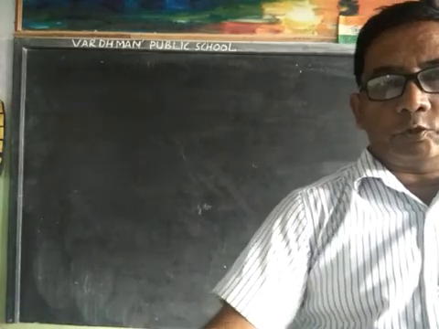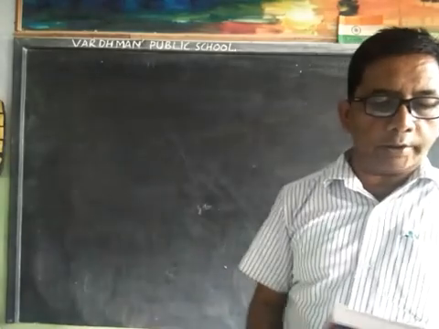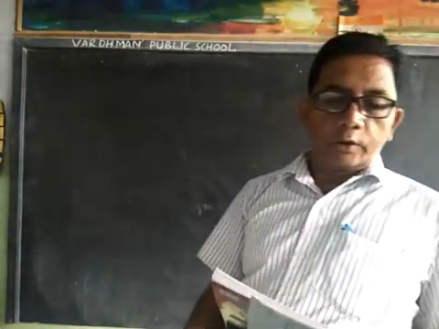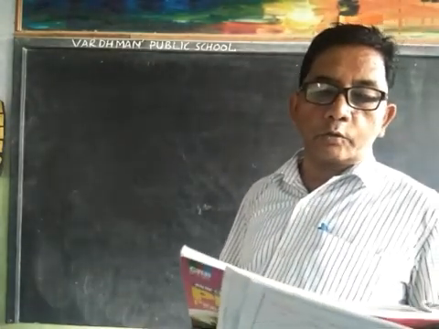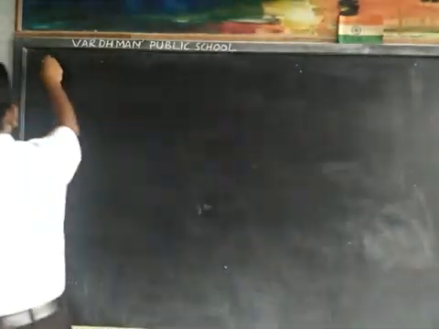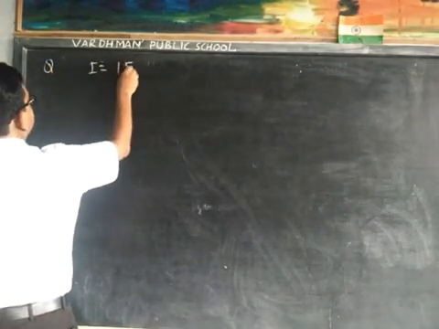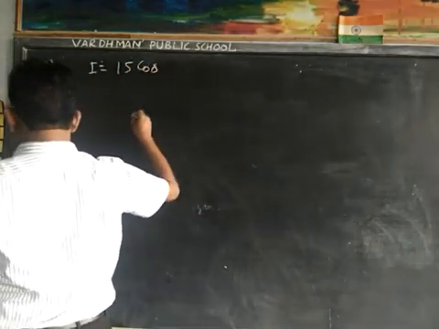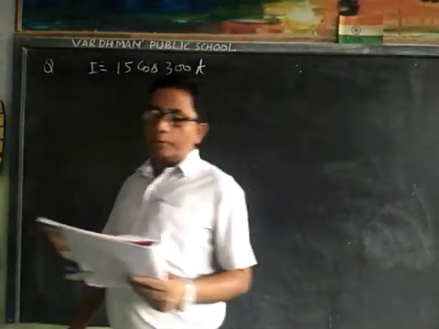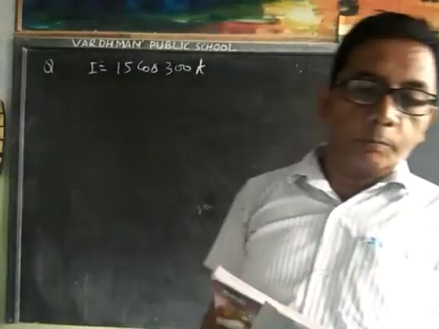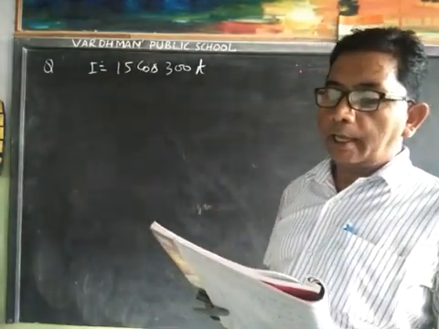Our first numerical: the current flowing through a pure inductance of 2 millihenry is I is equal to 15 cos 300 t ampere.